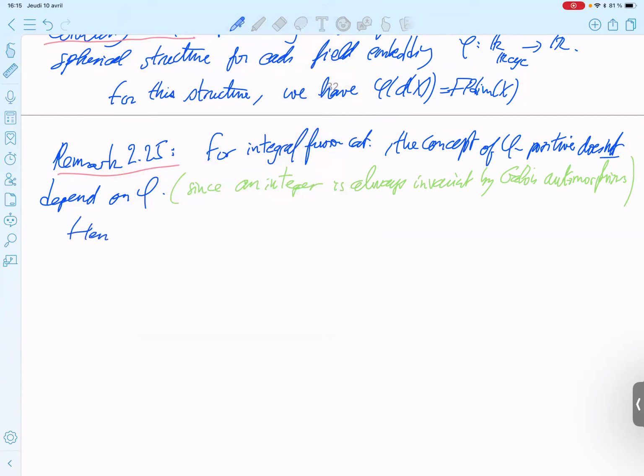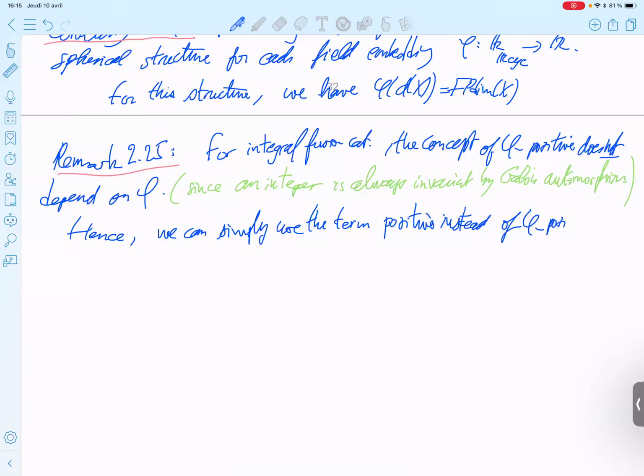Hence, we can simply write positive instead of phi positive. We can simply use the term positive instead of phi positive.